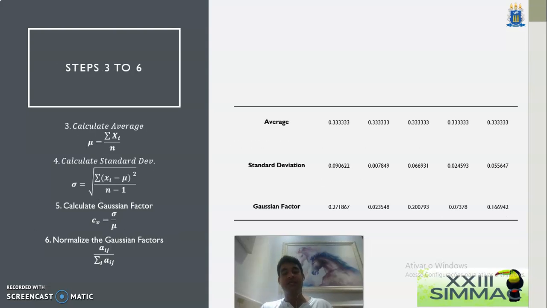So steps 3 to 6, we have the calculation of the average, the standard deviation calculation, and the Gaussian factor, which is the variation coefficient. And then after we calculate the Gaussian factor, we'll then normalize the Gaussian factor, just like we did with the previous matrix. And then this normalized Gaussian factor will be the weights that are going to be used to make the final ranking.